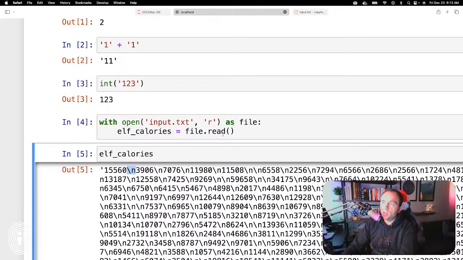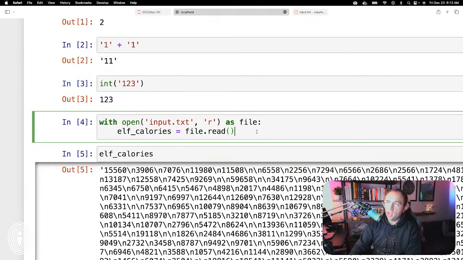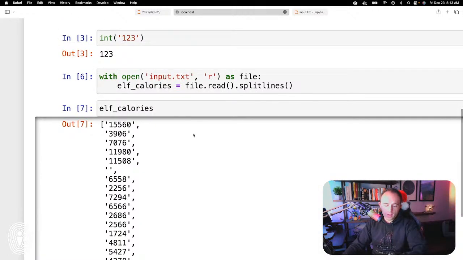Now there's actually a different way we could read this in that would appropriately do this split for us. And this is why I like to do things in a Jupyter Notebook, because then we could simply rerun the cells. So instead of just doing the file.read, we do a file.read.splitlines. And so now when we run that again, now you can see we have this.